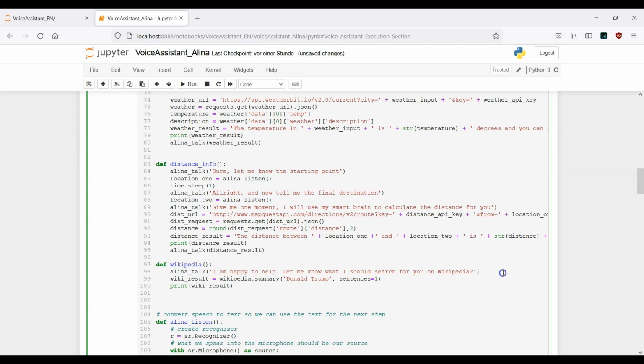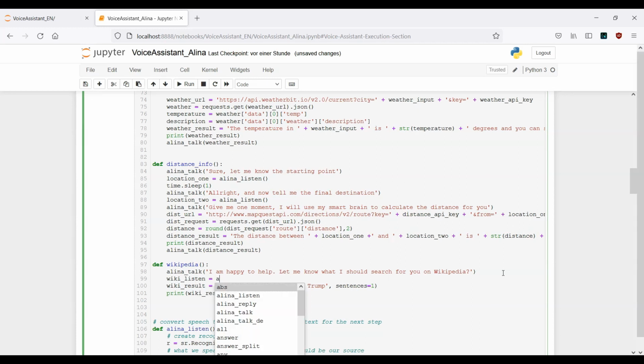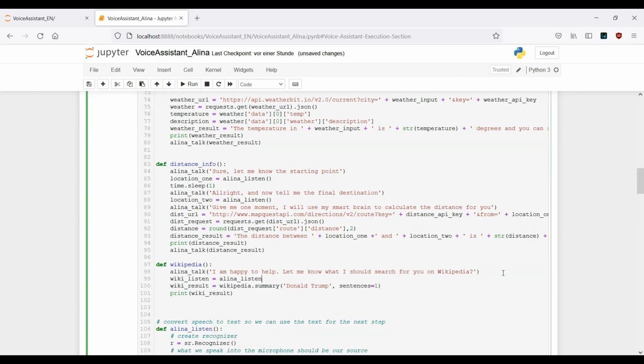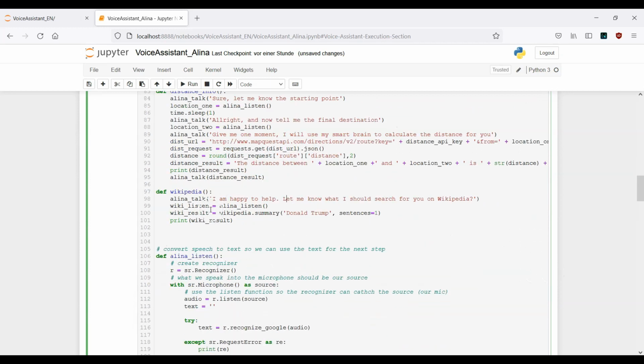Afterwards, what we want is the following. Let's say wiki listen. This is the variable where our voice will be stored. The system will listen to us and capture it inside this variable, and this is the query of this one. So instead of hard coding something, we want to make this query dynamic.